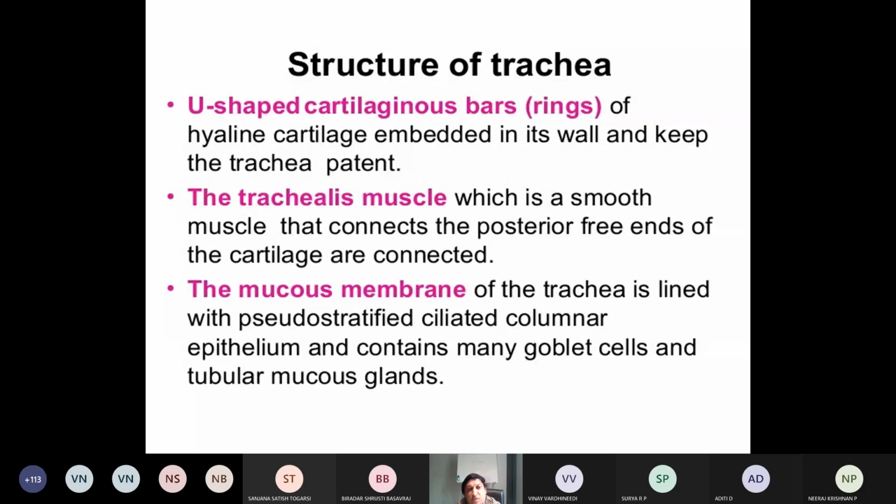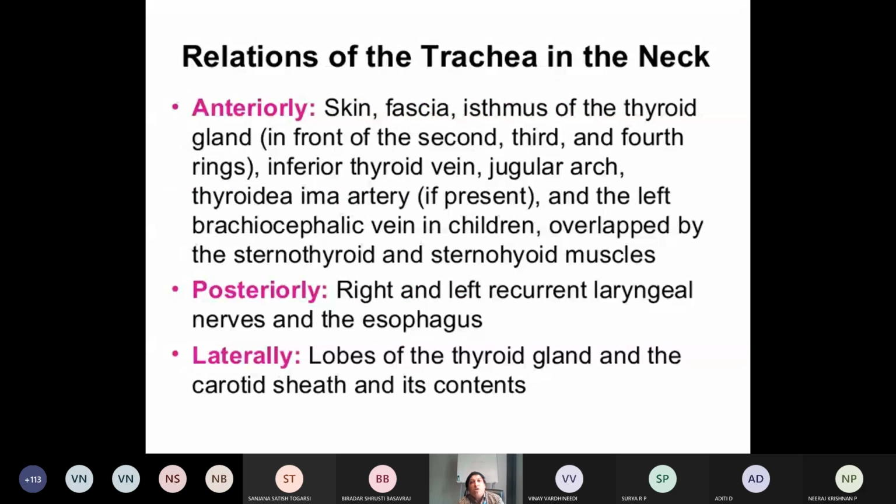Now, in brief, we'll discuss the relations of the trachea in a particular part. Okay, in the neck, the trachea anteriorly is related to the skin, fascia, part of the thyroid gland, that is the isthmus, then the inferior thyroid vein, jugular arch, thyroidea ima artery, if it is present occasionally, and brachiocephalic vein.